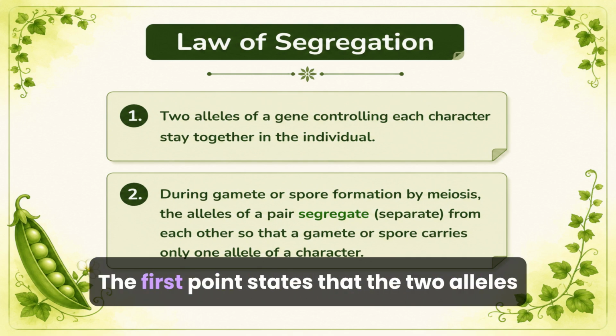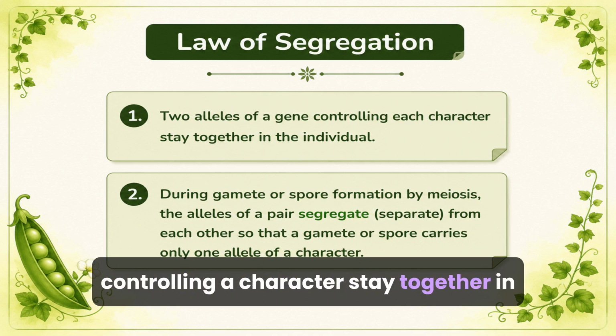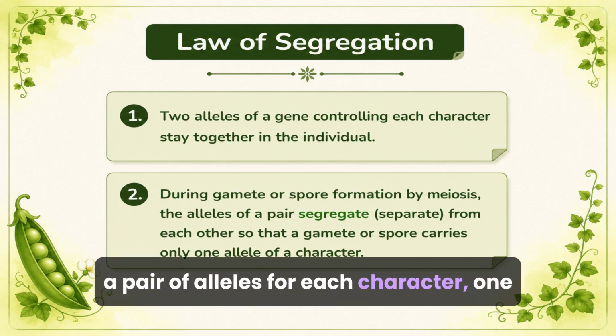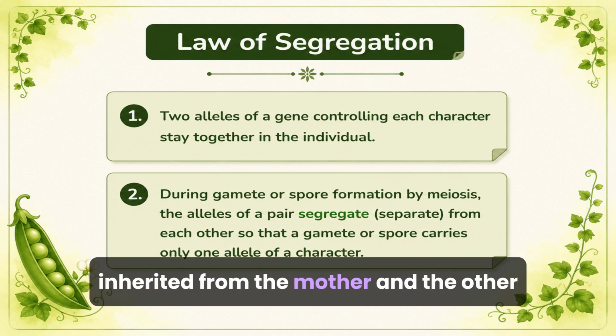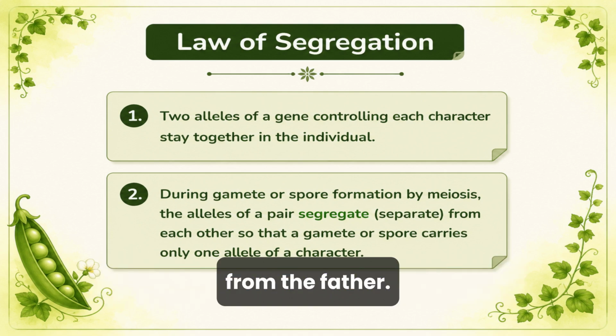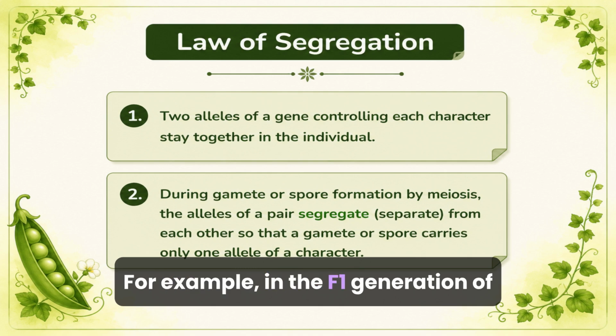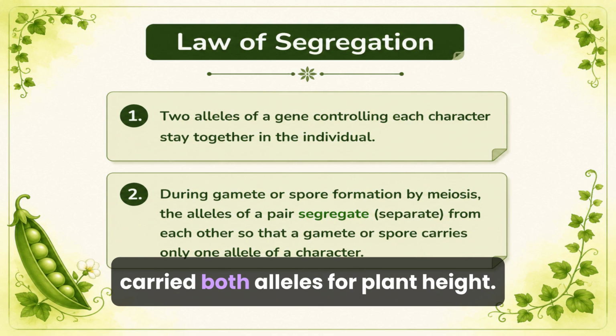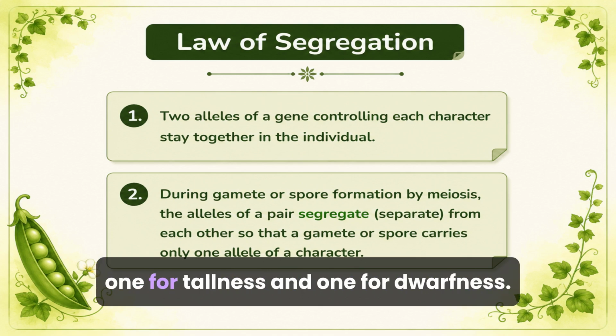The first point states that the two alleles controlling a character stay together in an individual. This means that every organism carries a pair of alleles for each character, one inherited from the mother and the other from the father. For example, in the F1 generation of Mendel's monohybrid cross, each plant carried both alleles for plant height, one for tallness and one for dwarfness.